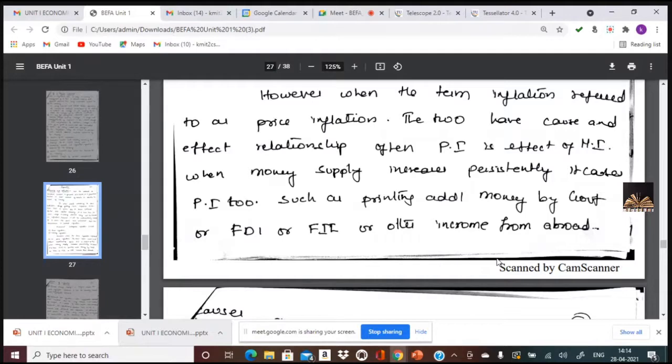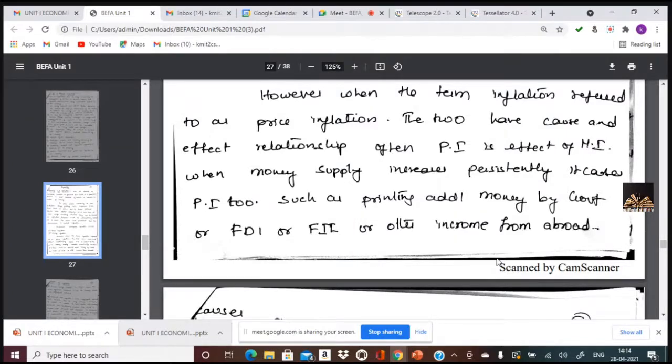Foreign direct investment is foreign companies interested in investing in the business. Another reason is FII, that is foreign institutional investors.